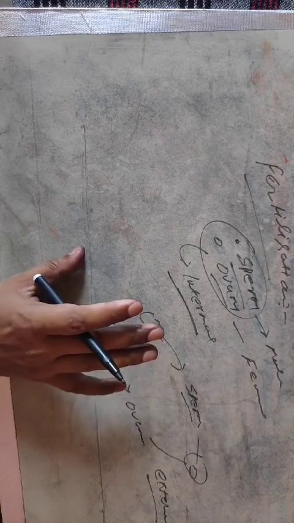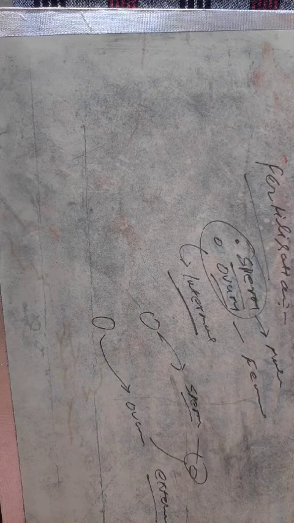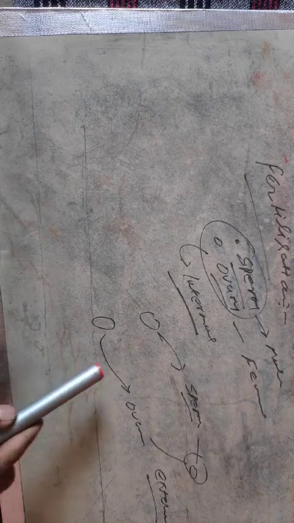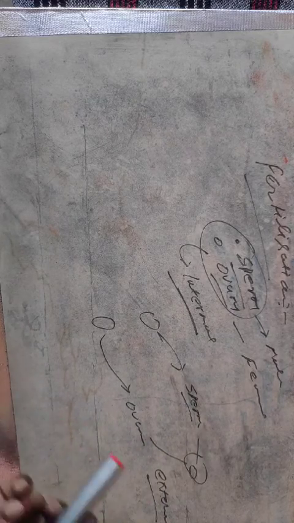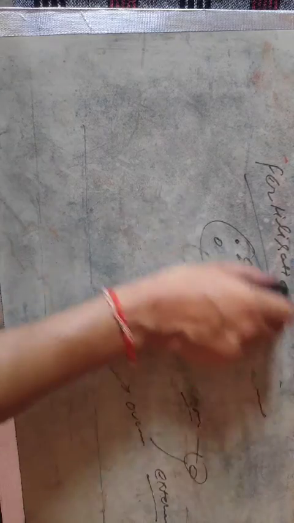So what are internal and external fertilization? Internal fertilization is the kind in which the male and female gametes fuse inside the body, while external fertilization is the kind in which male and female gametes fuse outside the body. Now back to development. Development is the process in which embryogenesis may happen either inside the body or outside the body.